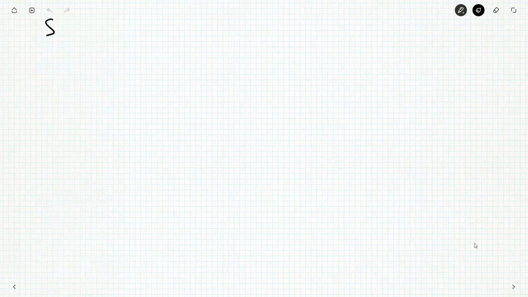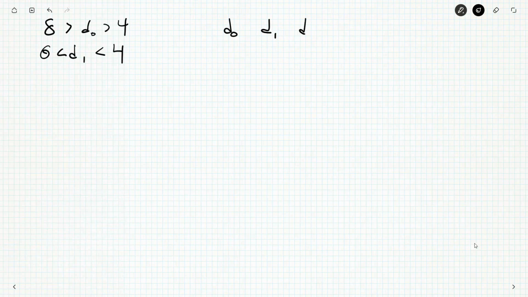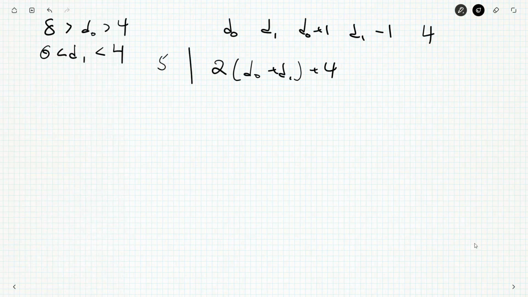We could have D0 between 4 and 8, and D1 just plain old less than 4. Alright, so I can have D0, I'd have D1, D0 plus 1, D1 minus 1, and 4. We've been down this road before. We have 2 D0 plus D1 plus 4, and that's a multiple of 5. Alright, and this one has to be 20. We already saw this before. And then D0 plus D1 is equal to 8.